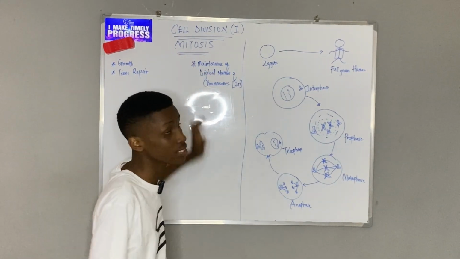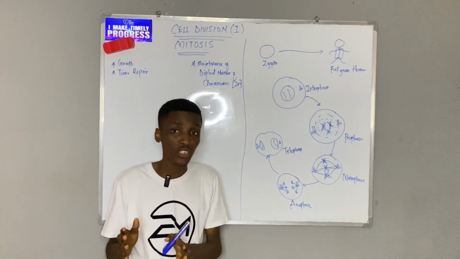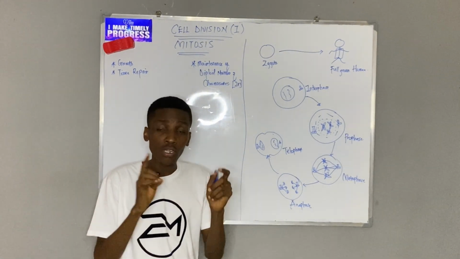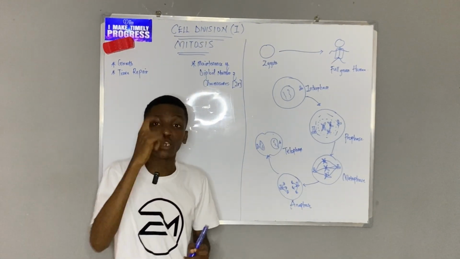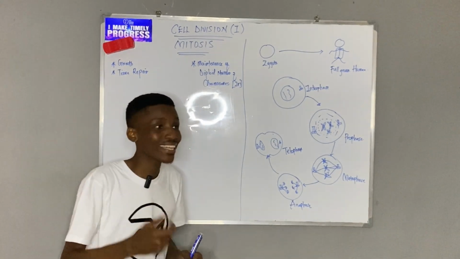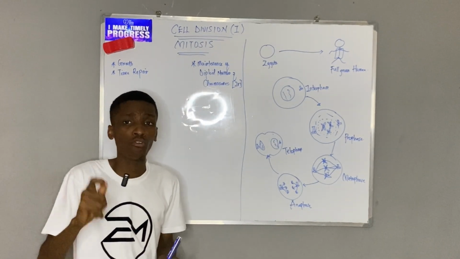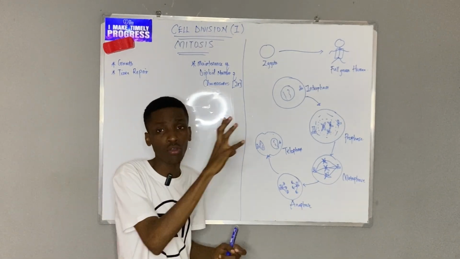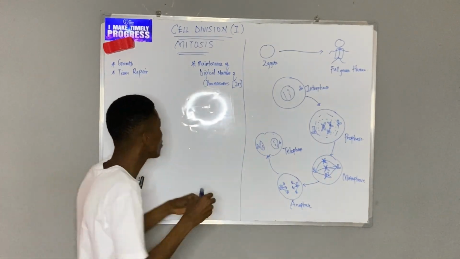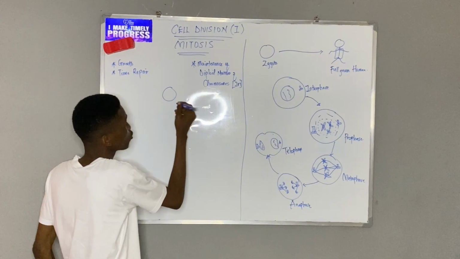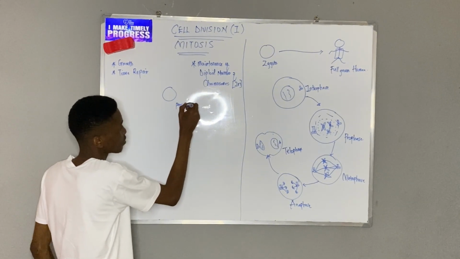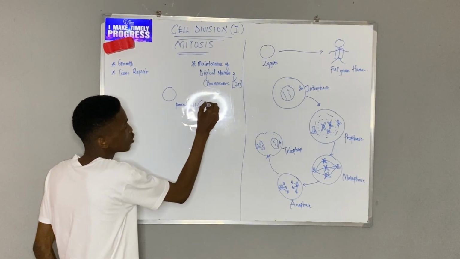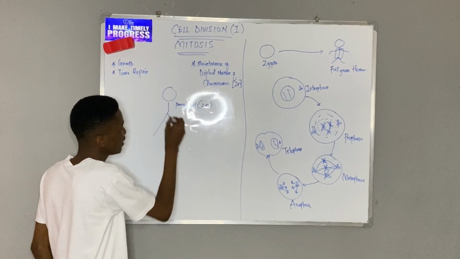Now, what is mitosis? Mitosis is a type of cell division which involves the formation of a daughter cell or an offspring that has the exact same number of chromosomes as the original. So it is identical. So I'm going to have one cell, which was the parent cell in this case, which was 2n diploid number, dividing into 2.